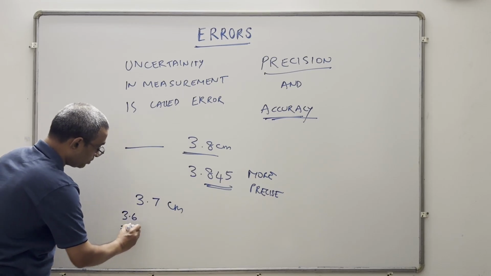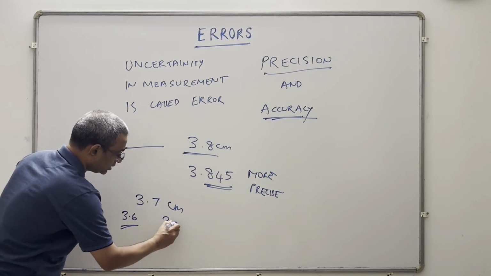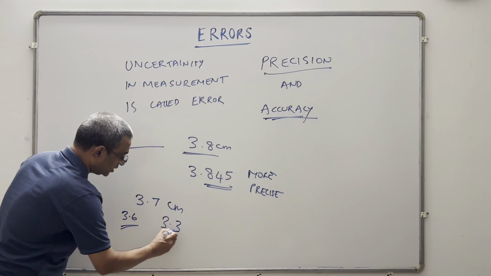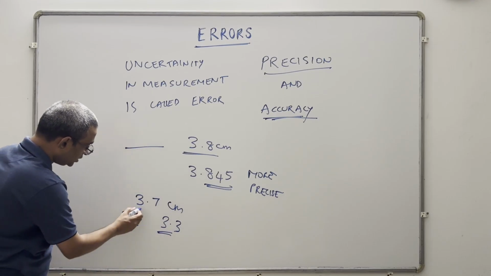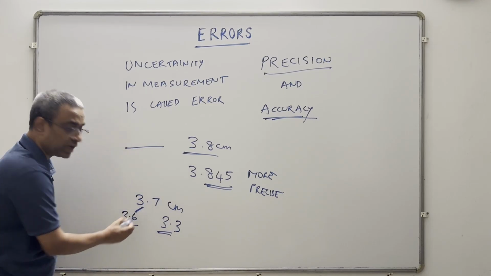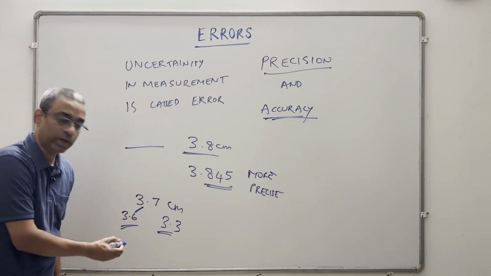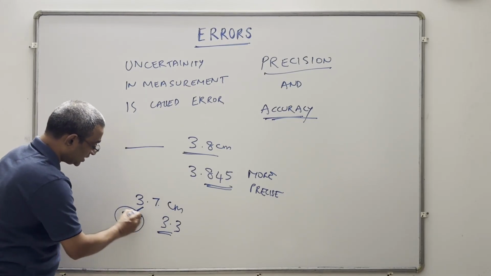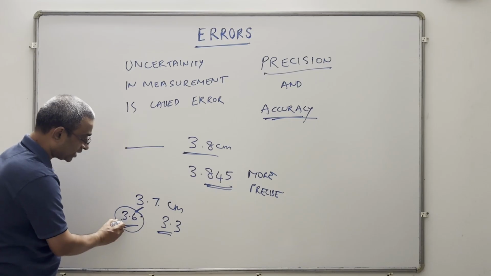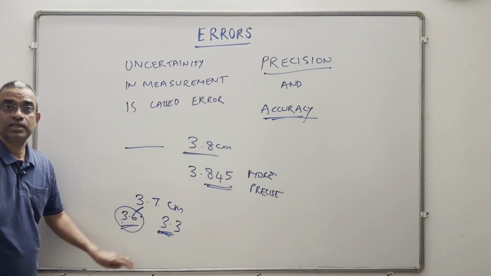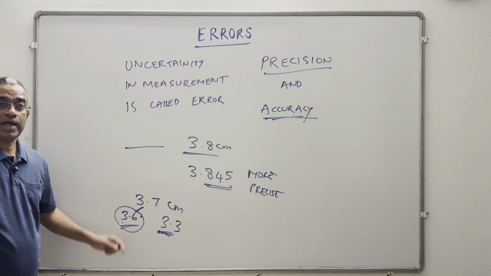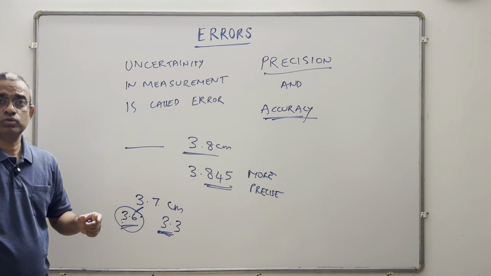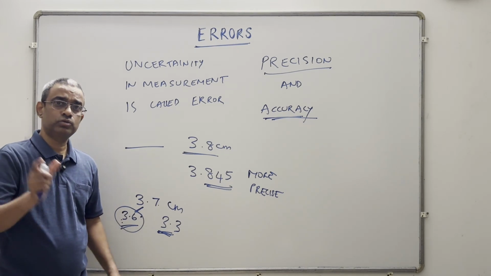One measurement is 3.6 and another measurement is 3.3. Now this is very close to the true value, the actual value, whereas this is very far away. So this is more accurate, and this is less accurate. So accuracy is how close we are to the true value.